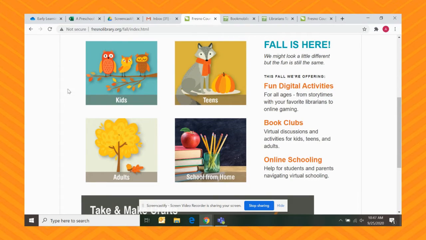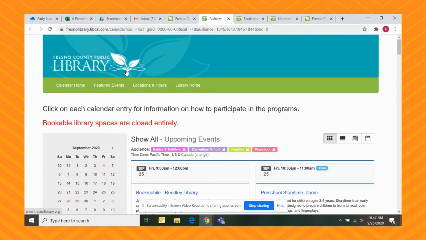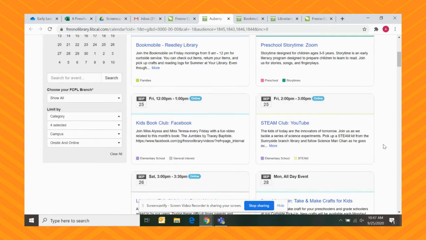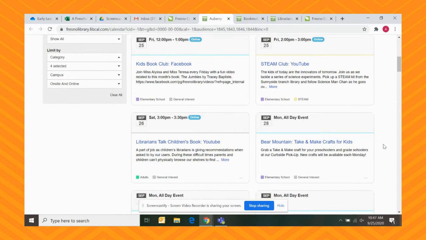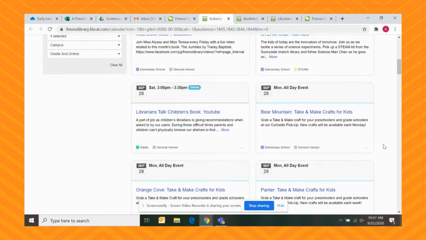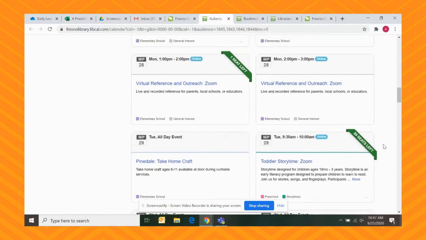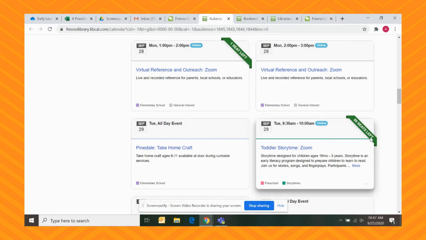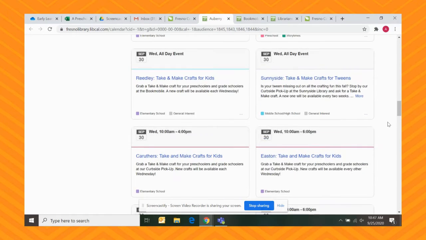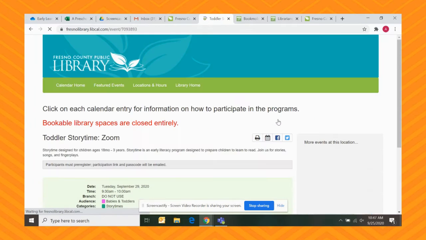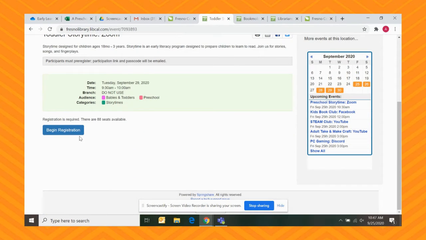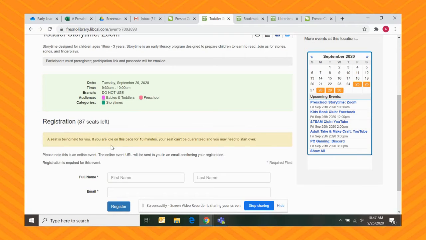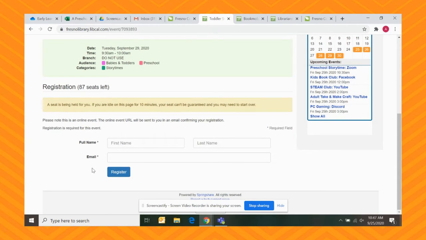age groups. If we go to kids, we can see all of the events for babies up through elementary school age kids and family events. Some of these you don't need to register for, but if it has this banner with how many seats are available, that means you have to register. So if we click on here, all you have to do is click Begin Registration and enter your name and email address. Then when you click register, you'll be emailed a link to join the event on Zoom.